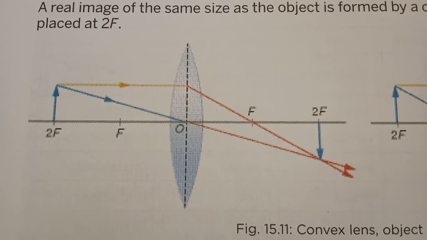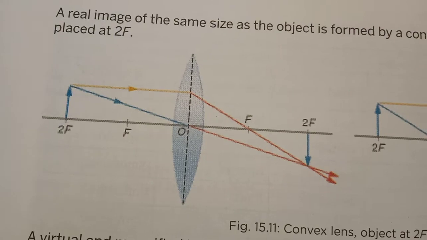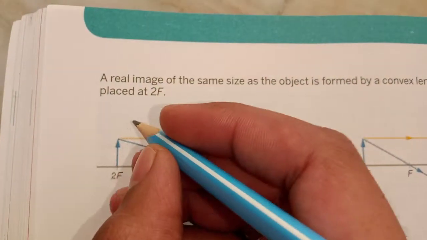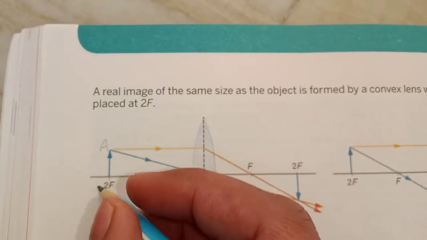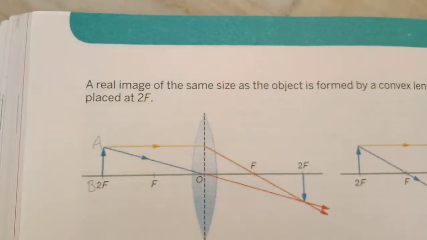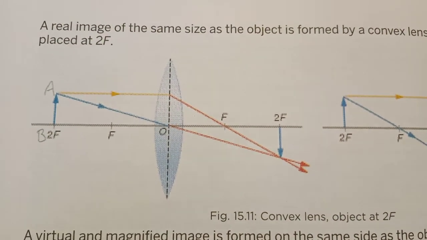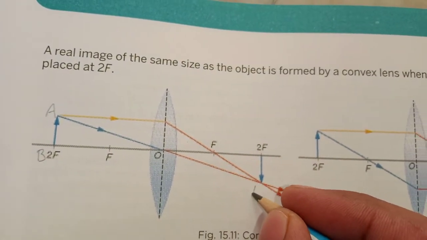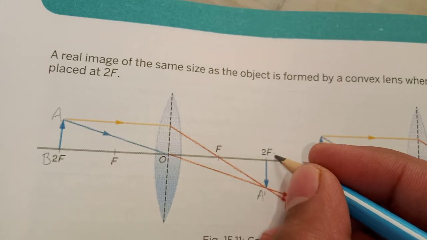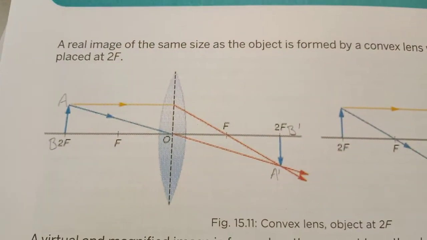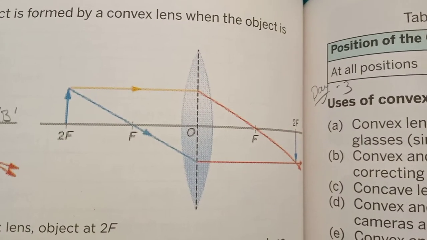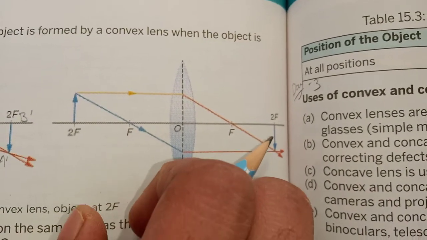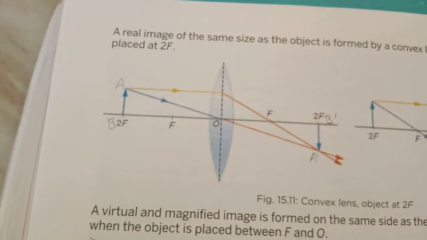When we put the object on 2f, here you can see the object AB. It is placed on 2f. The image formed is also on 2f. This is A dash B dash. In this diagram also, the object is placed on 2f and the image is formed on 2f. You can see here.